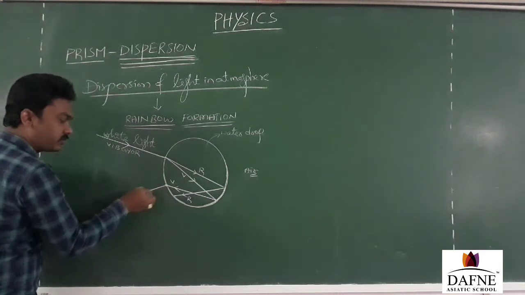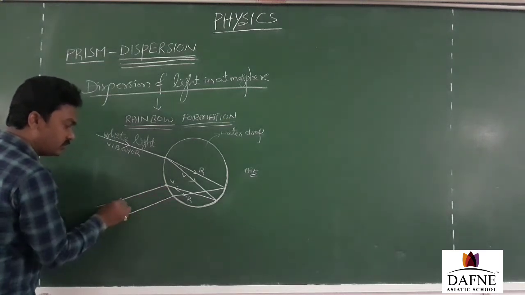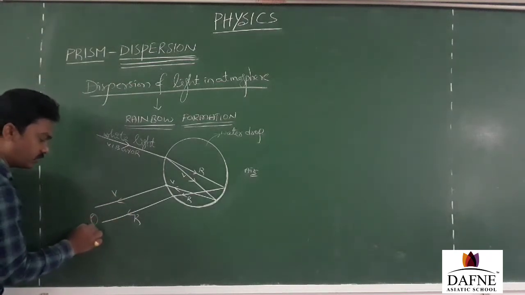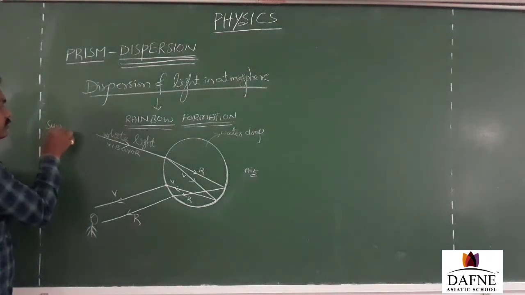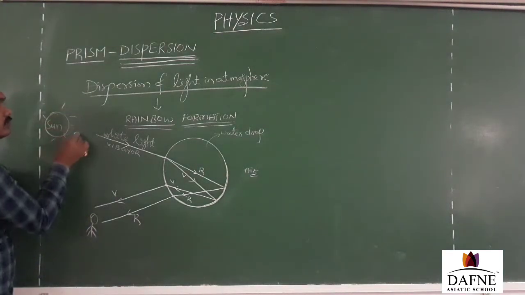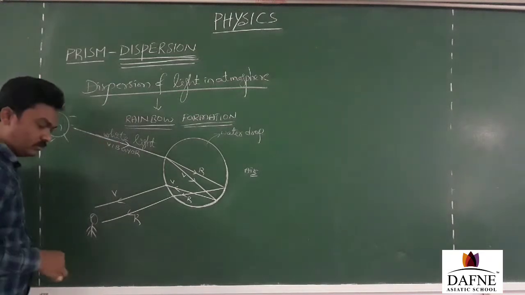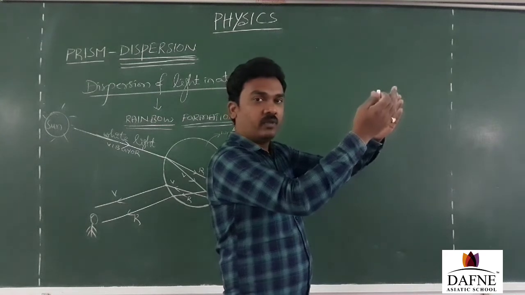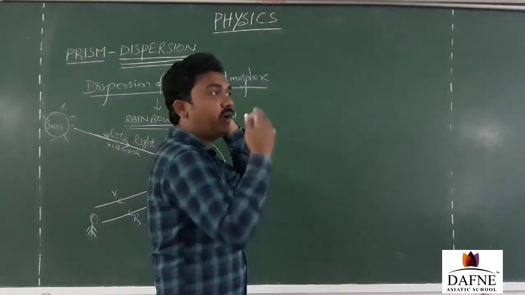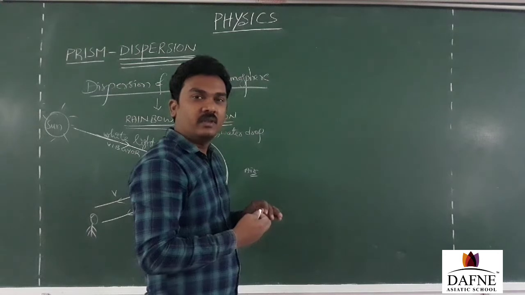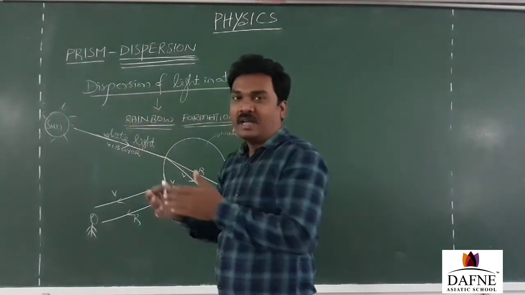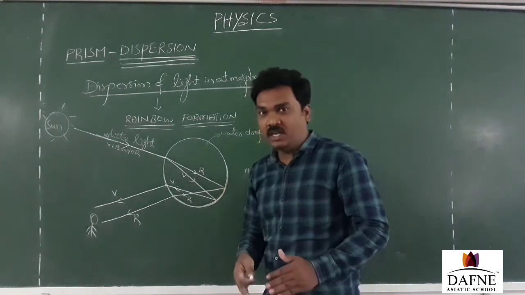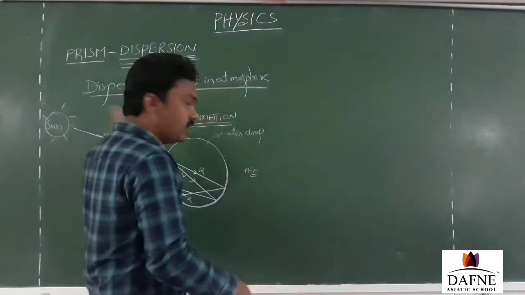This is violet and this is red. And when the observer is here, he will be able to get those light rays. Here is the sun. This is the concept. That's the reason why we observe the rainbow when the sun is behind us and the rainbow is in front of us. If I turn like this, facing the sun, I will not be able to find the rainbow. While finding the rainbow, certainly I should not face the sun. The sun should be behind the observer.